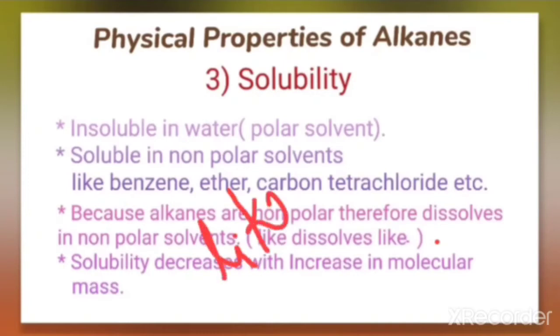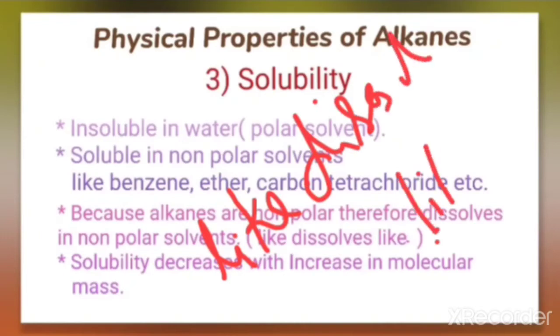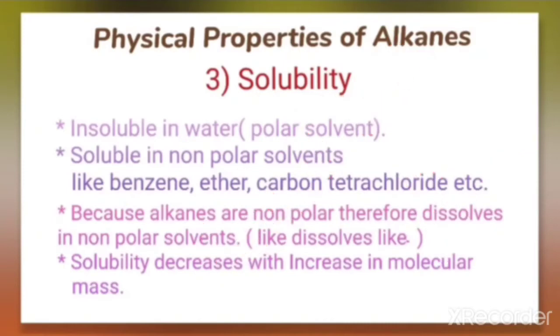We can recall this phrase, that is like dissolves like. Like dissolves like means the polar substance dissolves in polar, non-polar dissolves in non-polar. So being non-polar in nature, alkanes are soluble in non-polar solvents like benzene, ether, carbon tetrachloride, but insoluble in water.